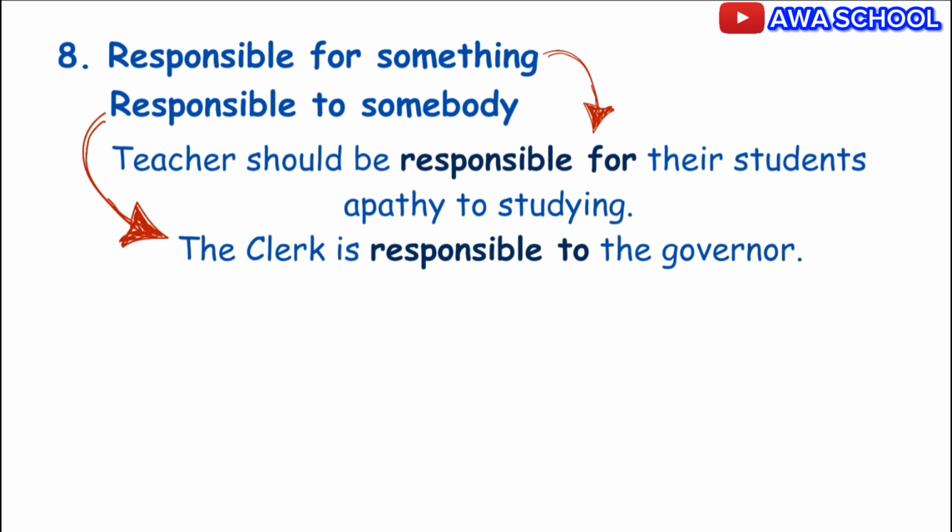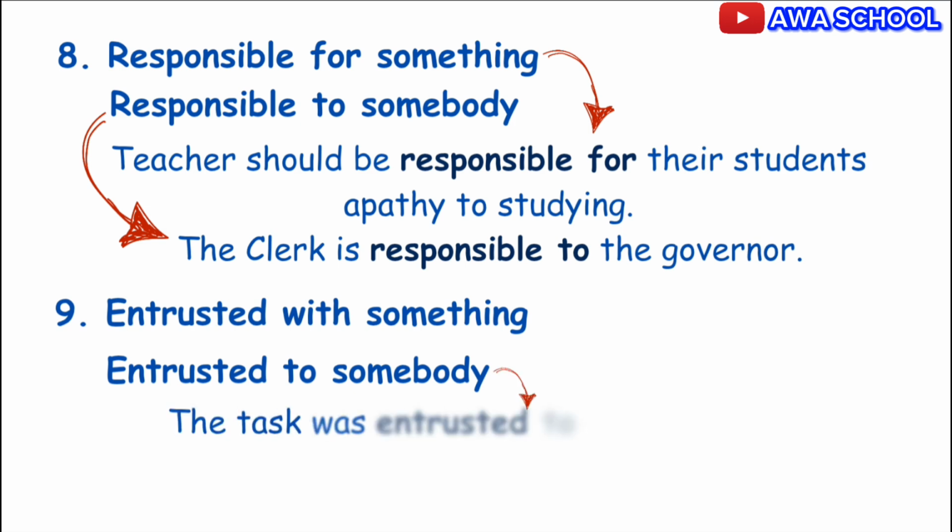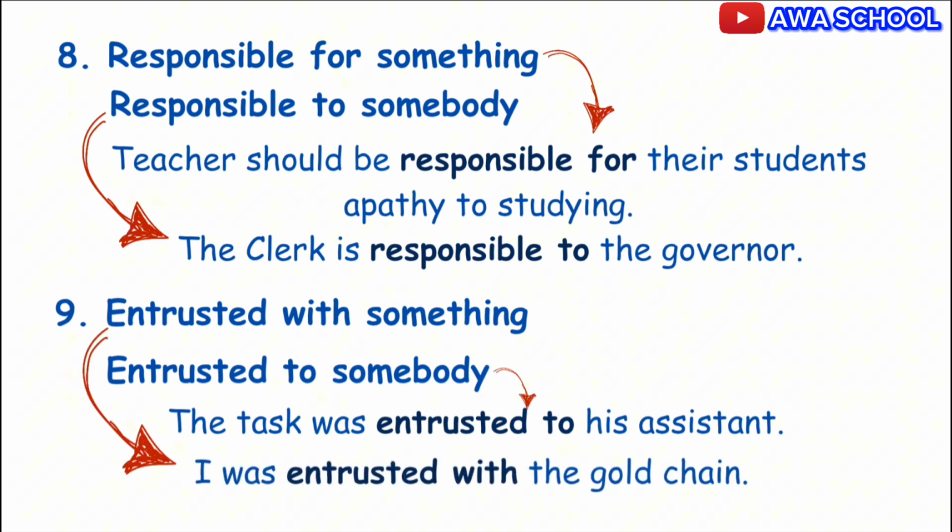Either you are entrusted with something or entrusted to somebody. Example, the task was entrusted to his assistant. Assistant here is somebody. Exactly. Whereas I was entrusted with the gold chain is also correct. Remember that gold chain is something or a thing. Exactly.